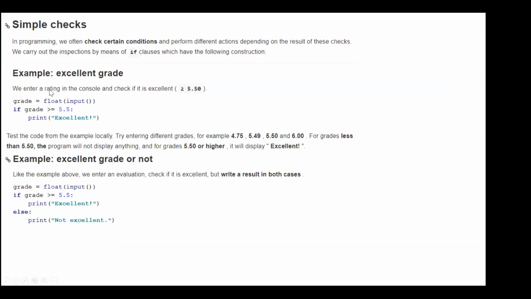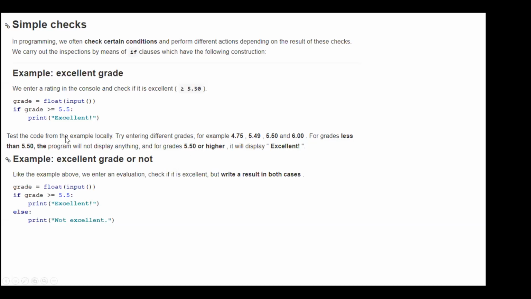Talking about one example, to check a rating application, we are going to read the input as float, and if it is greater than or equal to 5.5, then it is excellent. This is how you can write the if condition. Another example, where the problem statement says: test the code from the following example by entering 4.5 and other ratings. With a grade less than 5.5, the program will not display anything, and with a grade of 5.5 it is going to display excellent.